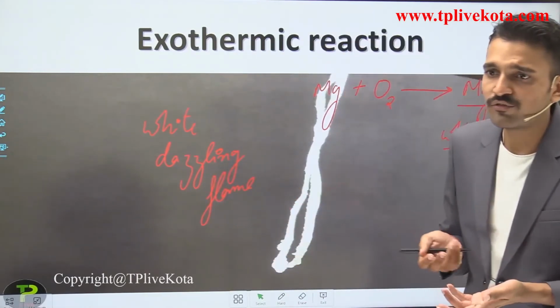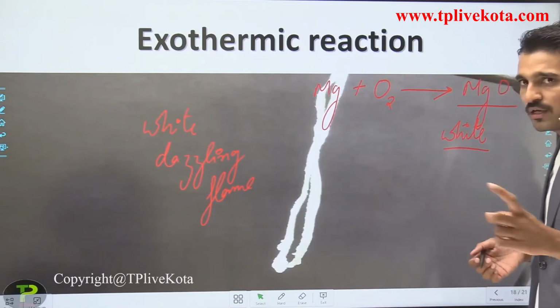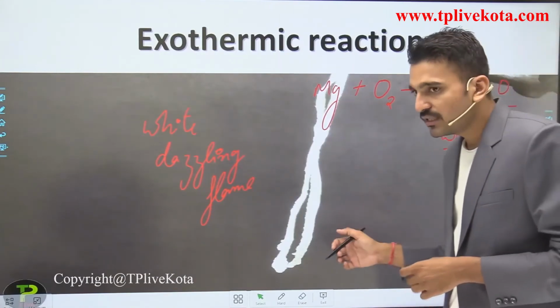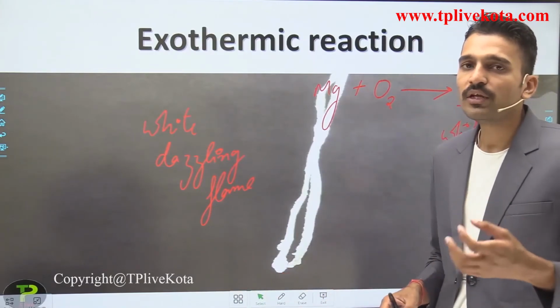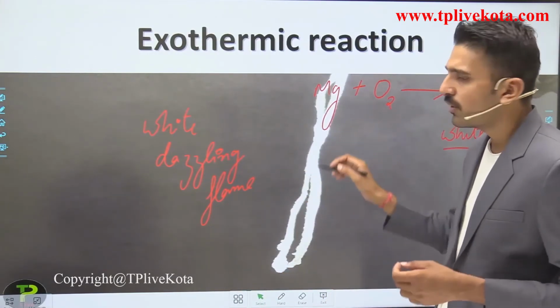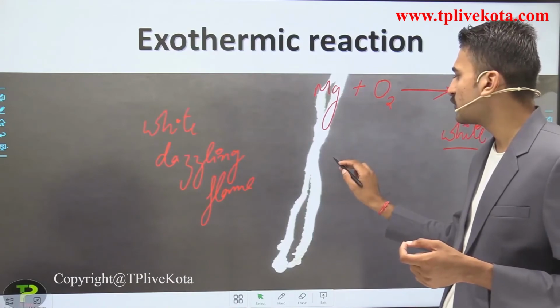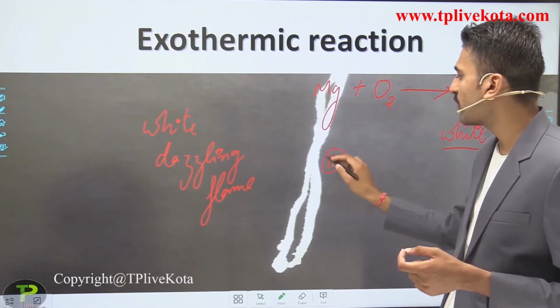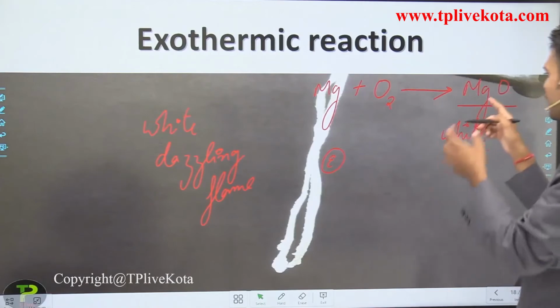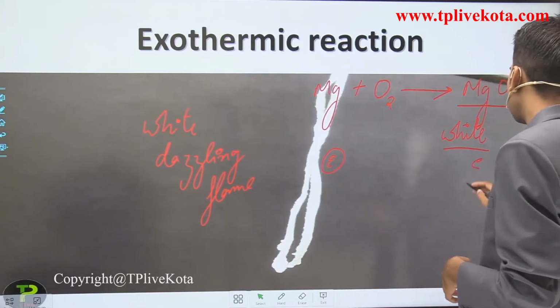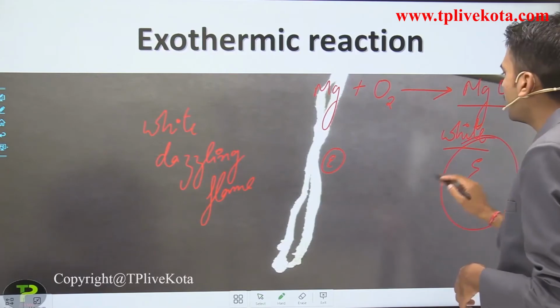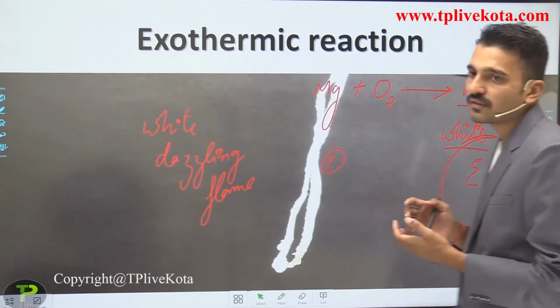So this is the energy change. Remember the energy that you are giving at the starting of this reaction, where you have given the energy in the burning of this metal. You are providing a very small amount of energy, so I am writing the small amount of energy as this E. And the energy that is released in the form of heat and light energy was a bigger energy, which was indicated by this bigger circle.